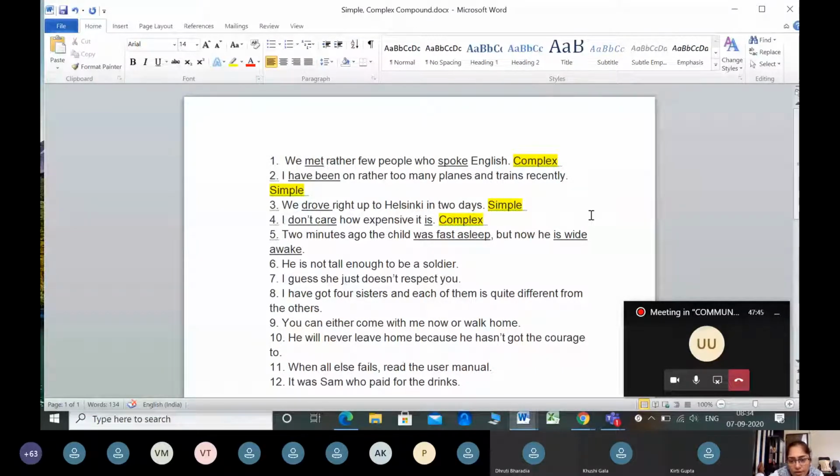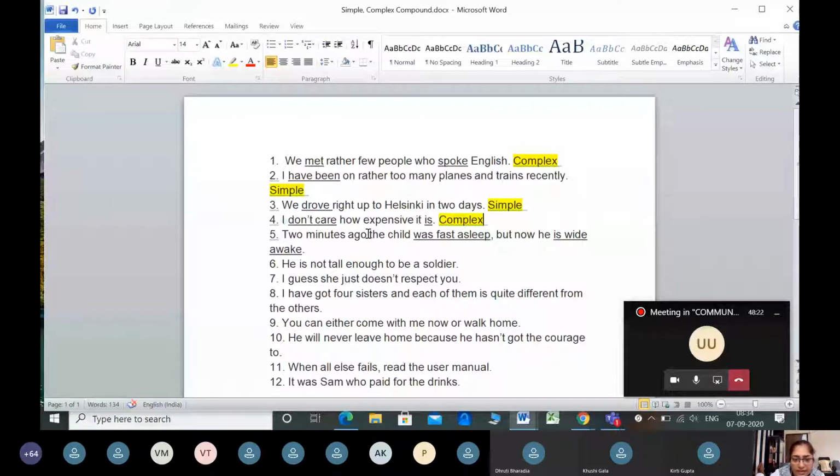Now, if I say 2 minutes ago, the child was fast asleep, I have already broken this sentence into two parts. The first part is 2 minutes ago, which is a phrase here. So 2 minutes ago till here it is a phrase. The child was fast asleep is a main clause, but is a conjunction. A conjunction is a word that joins two main clauses.